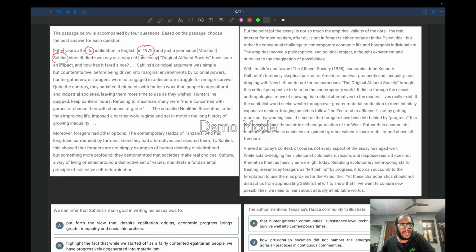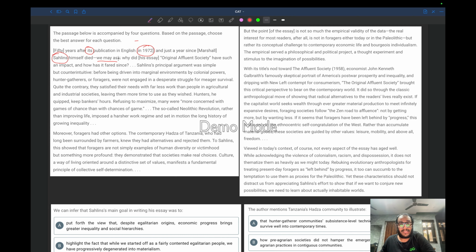So we are saying that just after 50 years, this person died, and his book's publication was done 50 years behind, like 1972.